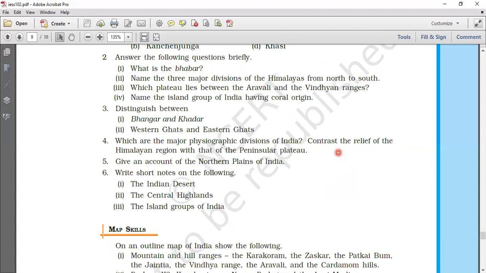Next is differentiate between Western Ghats and Eastern Ghats. In Western Ghats, the first point will be they mark the western edge of the Deccan Plateau. In Eastern Ghats, you will write they mark the eastern edge of the Deccan Plateau.